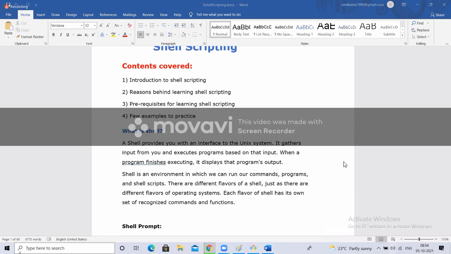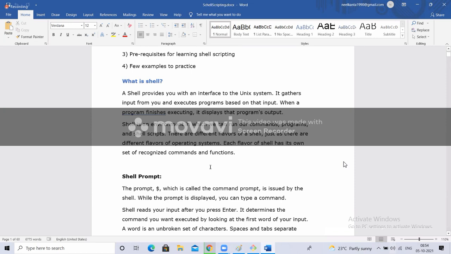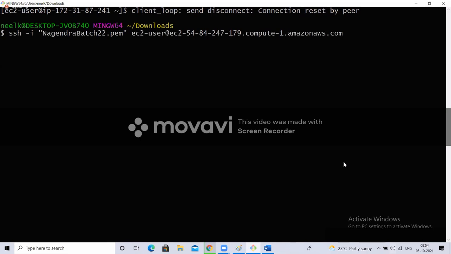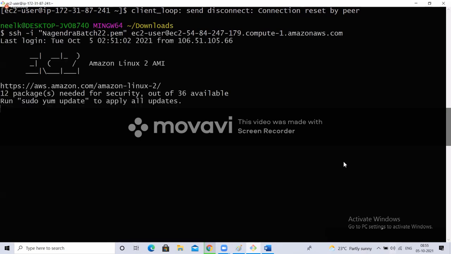So, I want to create a shell scripting file. Yesterday I said something about shell, and we'll discuss that in detail. In Linux, is there any mandatory rule that a file should have an extension? No. We can create files without an extension. If I create a file without an extension, Linux will treat it as a shell script file. The extension for a shell script file is .sh.